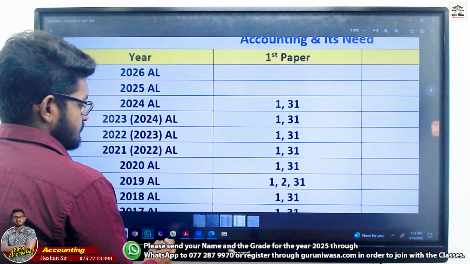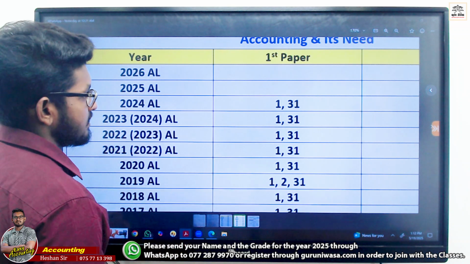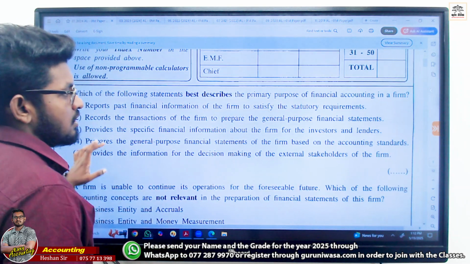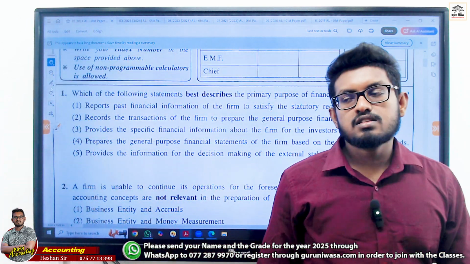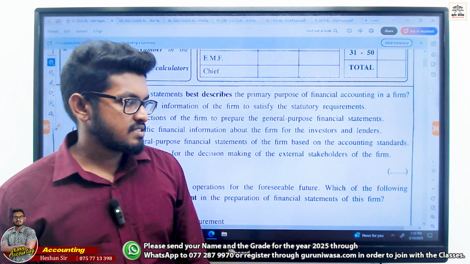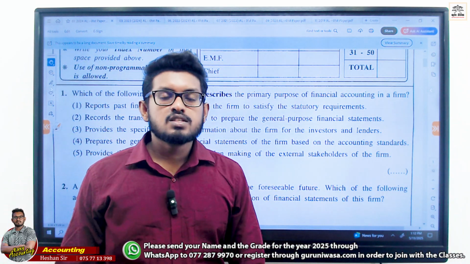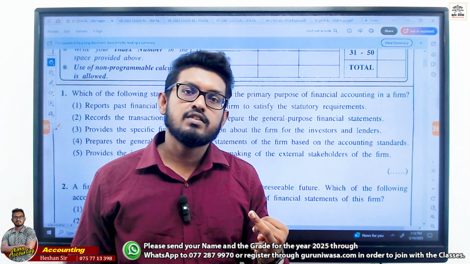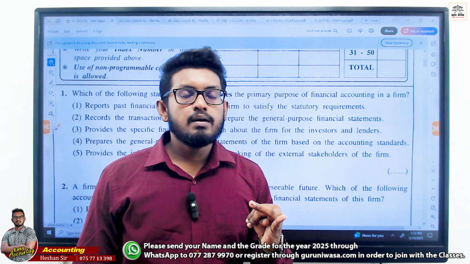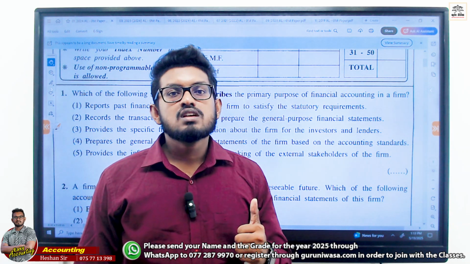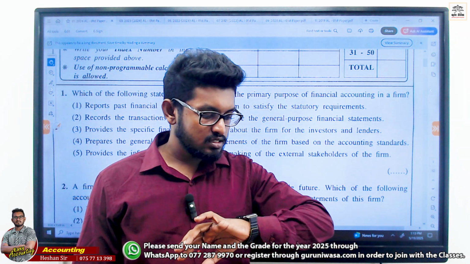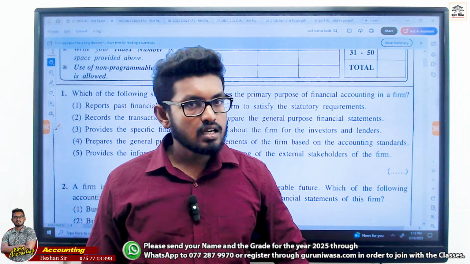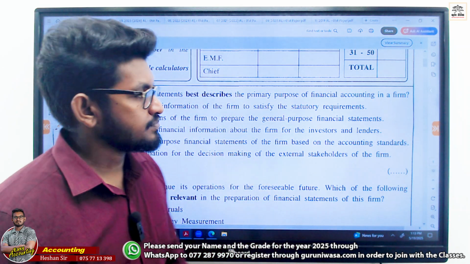2024 A level MCQ number 1 and 31. Let's go to the first MCQ, number 1. Now, when we answer these questions, you need to understand this. Most of the time, the first question they are testing is about the accounting definition, financial accounting definition or management accounting. Just remember, general purpose financial accounts are prepared by the financial accountant, and special purpose financial accounts are prepared by the management. Clear, right? Okay. First one.